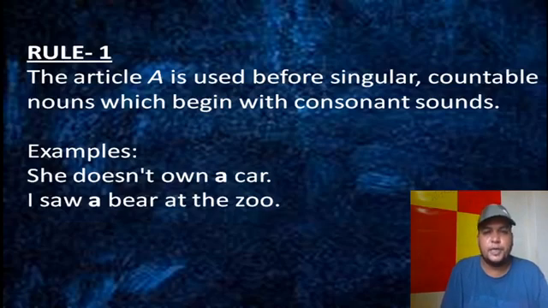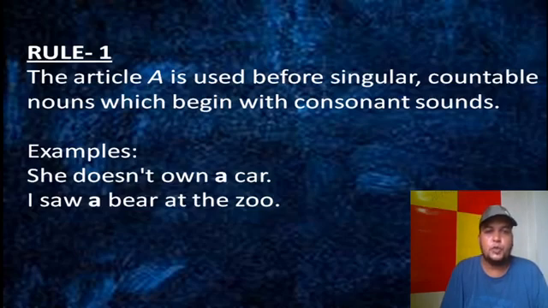So what the example says: She doesn't own a car. I saw a bear at the zoo. You see car, bear. This is singular, and this is countable. We can count car, we can count bear, and at once they start with consonant sounds.